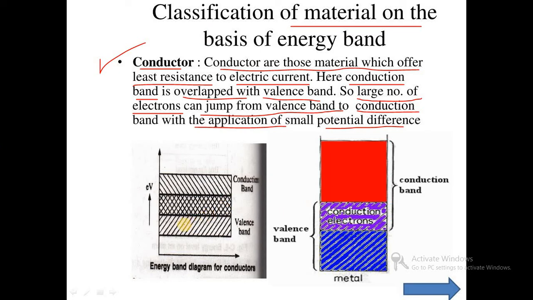So electrons can easily move from the valence band to the conduction band, and they show a higher amount of electrical conductivity compared to others. Because there is no energy gap between the valence band and conduction band, electrical conductivity is easily possible. So this is about the conductor.